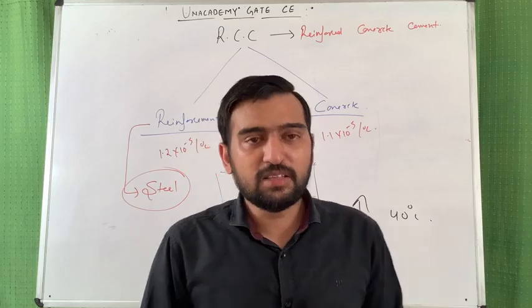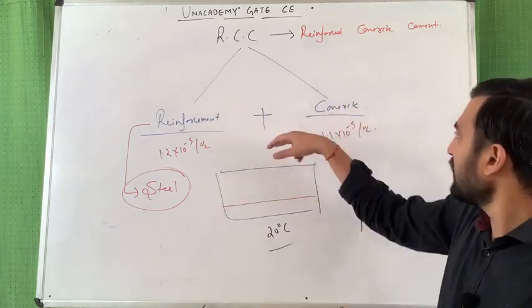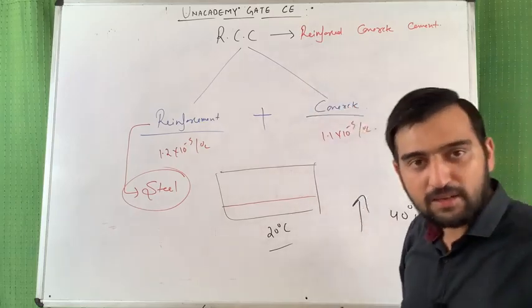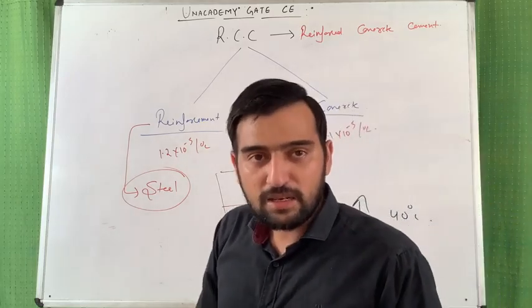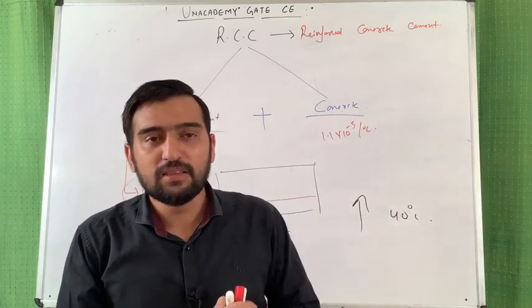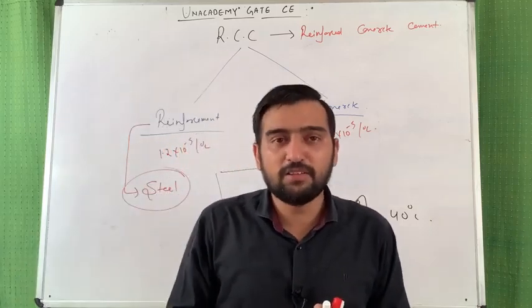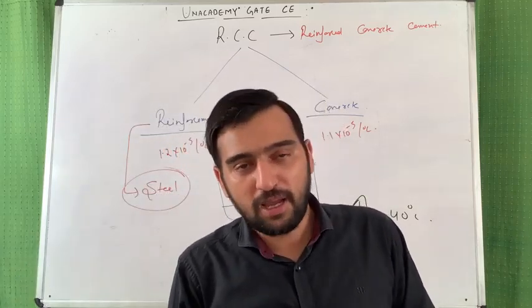Friends, RCC structures are economical because concrete is a very much cheaper material as compared to steel. If you construct the equivalent section of steel only, then economy wise it will be higher. Area wise, cross section wise it might be lower, but economy wise it will be higher.